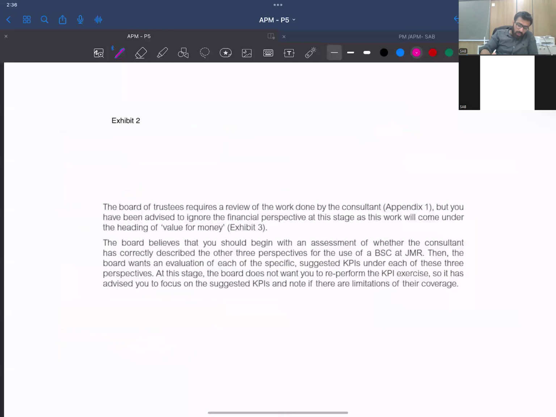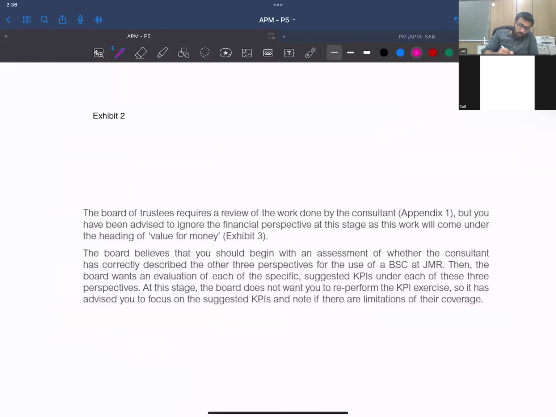Now, exhibit 2: the board of trustees requires a review of work done by consultants. So this seems to be the requirement, right? What consultants have done in Appendix 1, the board wants you to review, right?